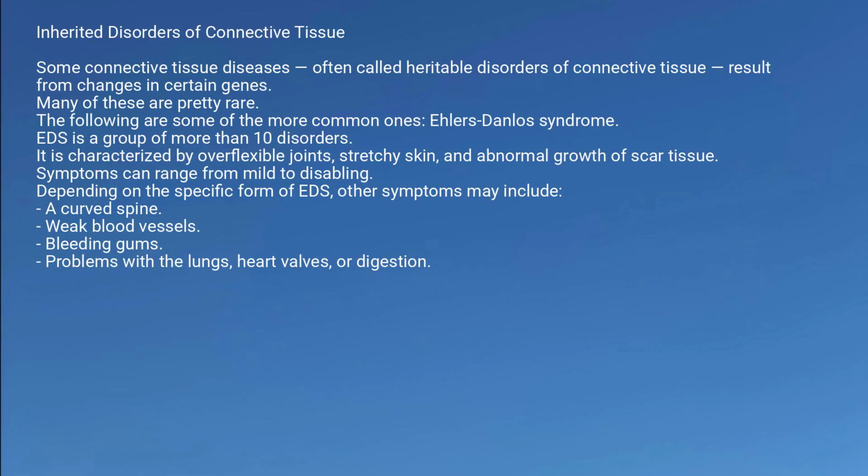Ehlers-Danlos syndrome. EDS is a group of more than 10 disorders. It is characterized by overflexible joints, stretchy skin, and abnormal growth of scar tissue. Symptoms can range from mild to disabling. Depending on the specific form of EDS, other symptoms may include a curved spine, weak blood vessels, bleeding gums, problems with the lungs, heart valves, or digestion.